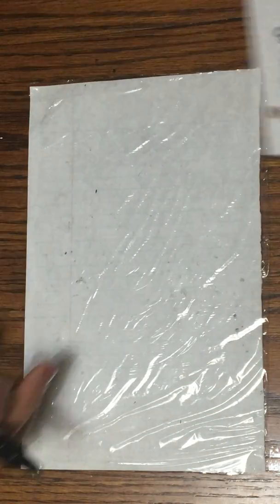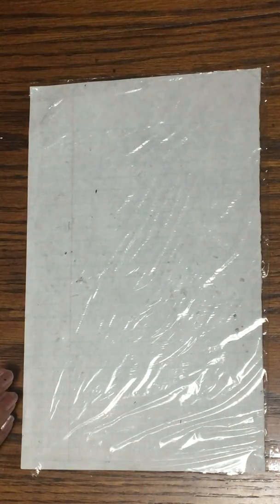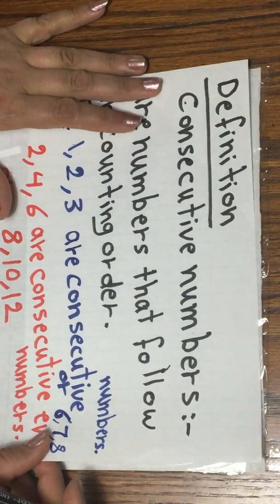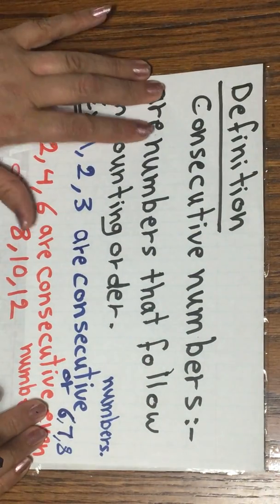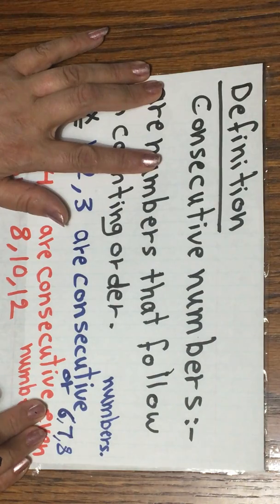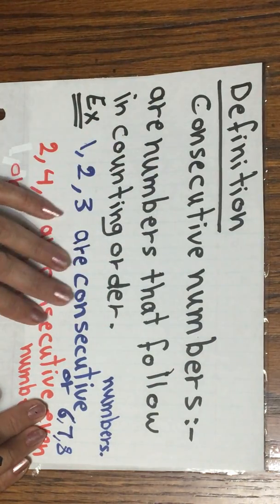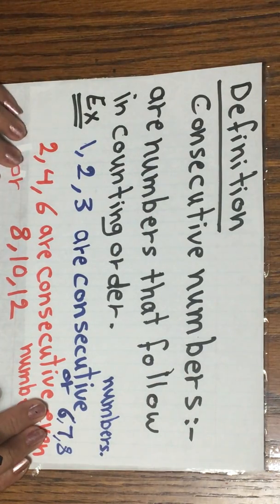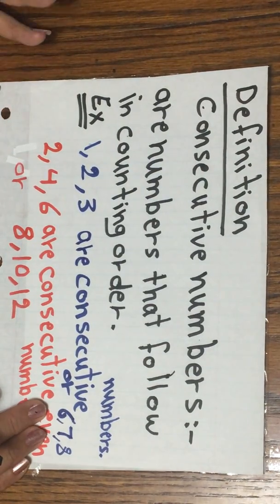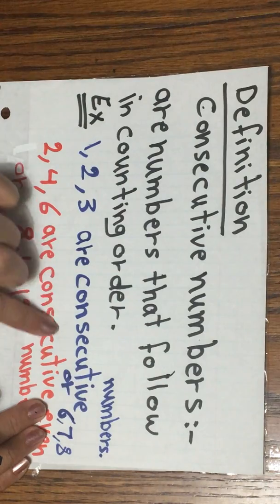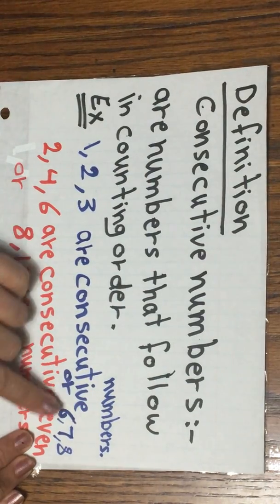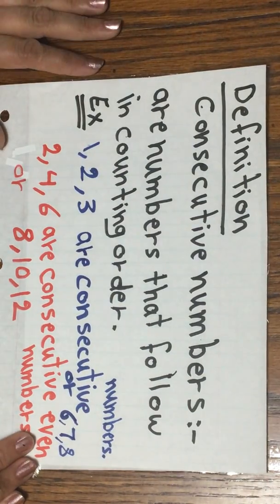The other example, first, I can give a definition. What are consecutive numbers? Consecutive numbers are numbers that follow in counting order. For example, 1, 2, 3 are consecutive numbers, or 6, 7, 8 are consecutive numbers.